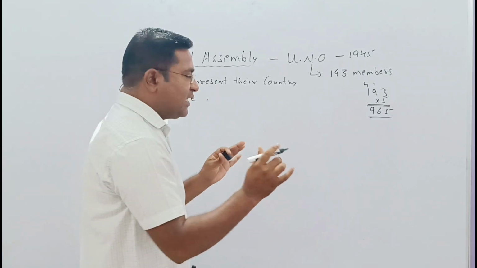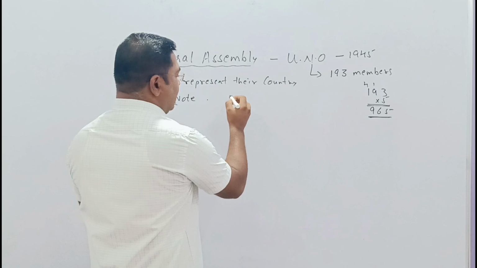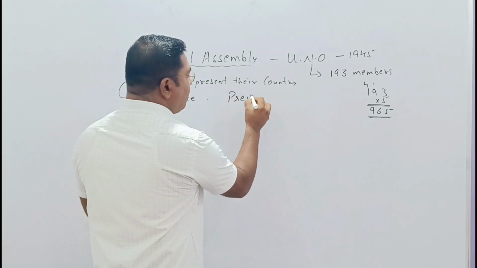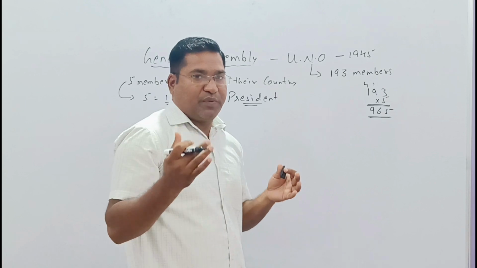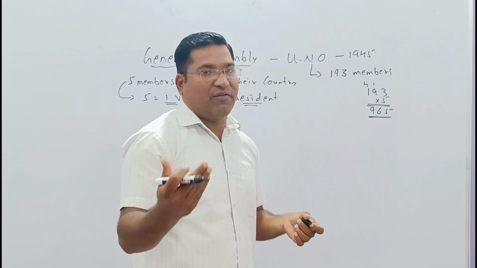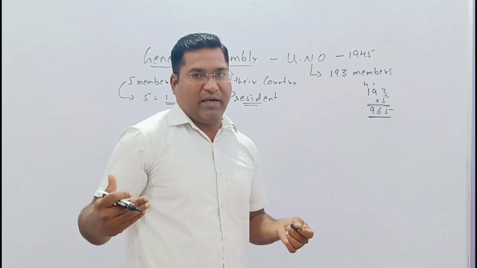Moreover, this General Assembly in its first session chooses the president, because the president is the one who will look after the whole administration.